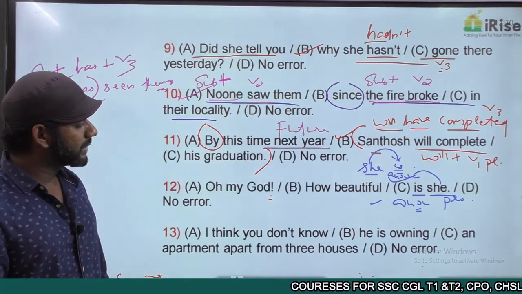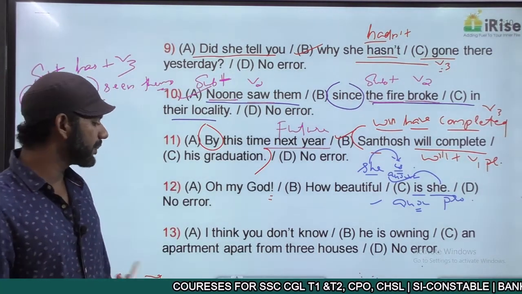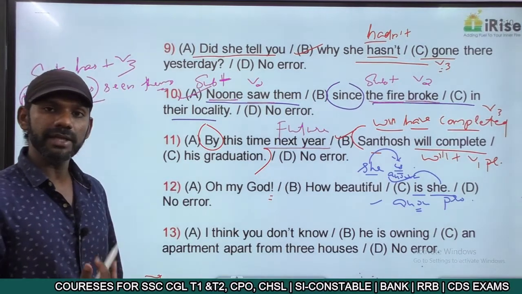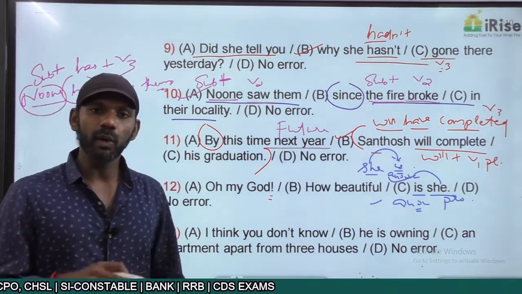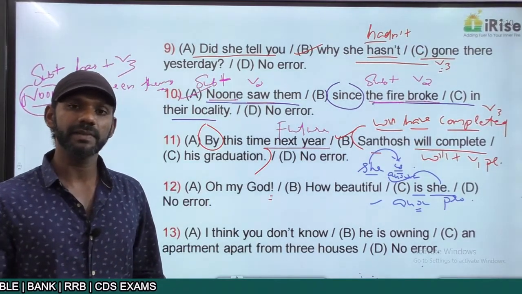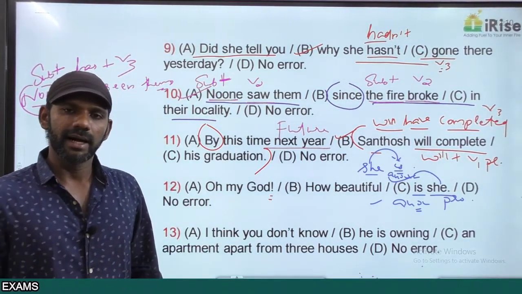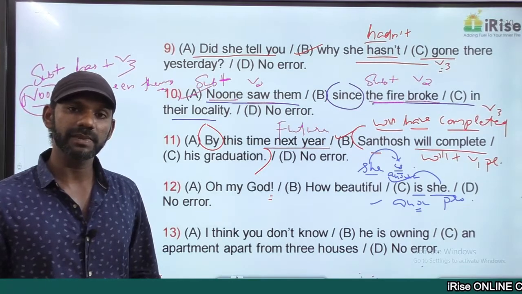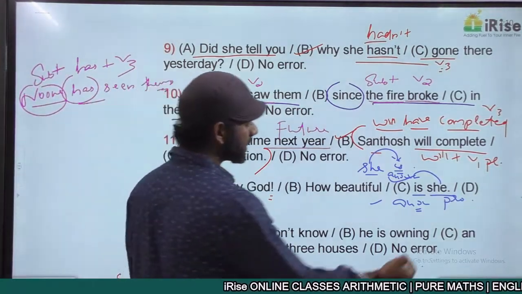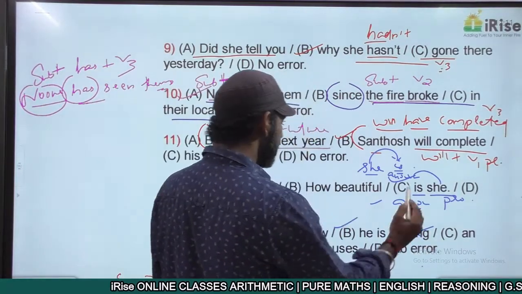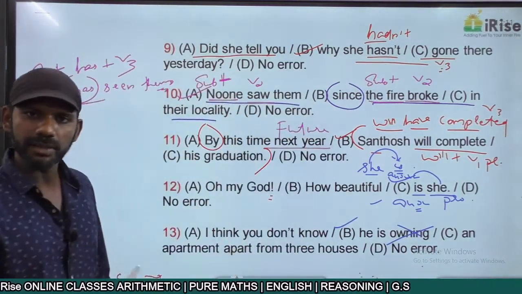I think you don't know he is owning an apartment apart from 3 houses. I told you about this word actually. "I am owning a bike" is wrong. It must be "I own a bike." "I am existing here" is wrong. It must be "I exist here." So "he is owning an apartment" is a wrong usage. We got the answer. The error is in part B.